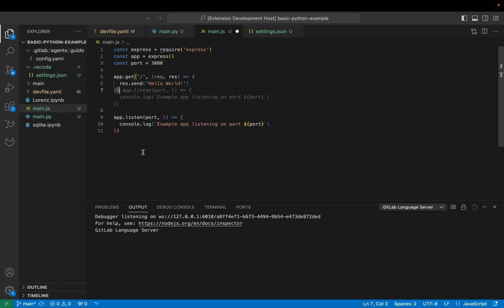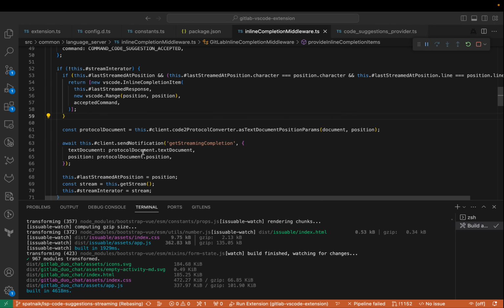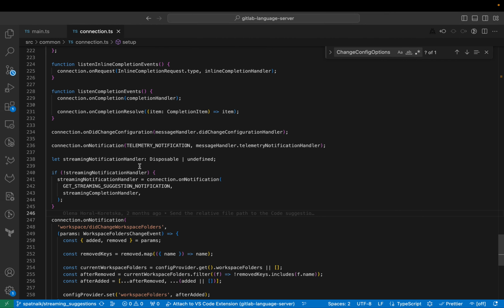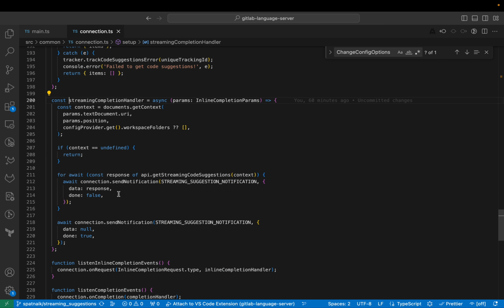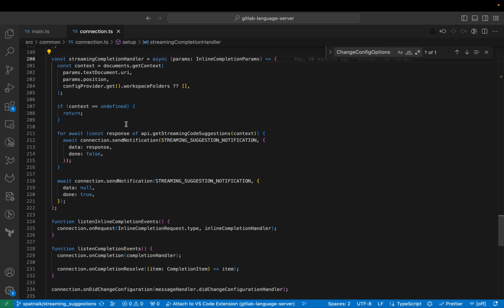So a quick walkthrough of what I'm actually doing. First of all, since the LSP does not support streaming suggestions or inline completions out of the box, what I'm doing is I've created a new notification type that handles that. That then goes to Anthropic, streams the suggestion, and then sends a notification back to the client saying, hey, this is the stream of suggestions, and that just keeps happening constantly, and the client in this case is VS Code.